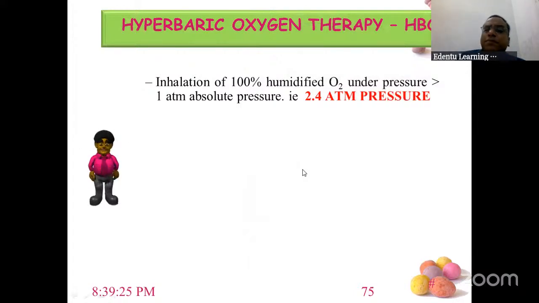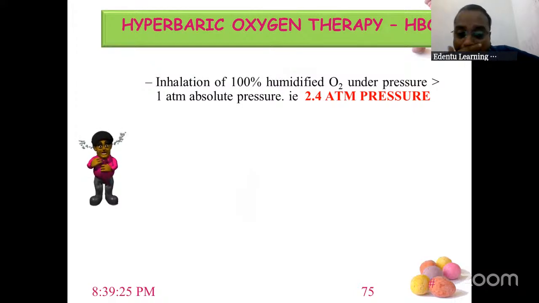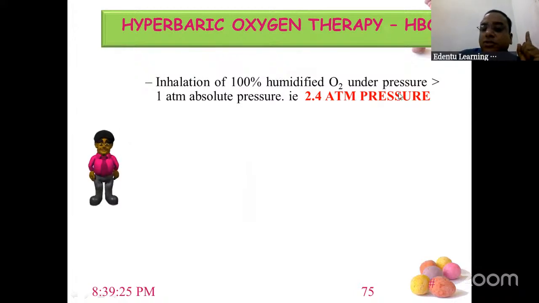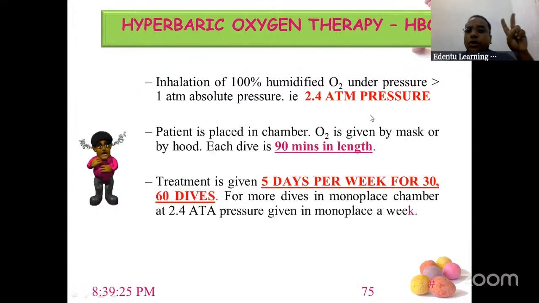Right. So in hyperbaric oxygen therapy, this is a 5 marks question, okay? And this is a solution or the treatment management of osteoradionecrosis, which is the main question. So here inhalation of 100% oxygen, greater than 1 atmospheric pressure. So normal atmospheric pressure, you and me, right now it is 1. Inside the room, it will be greater than 1, that is 2.4 atmospheric pressure. The patient will be taking 100% oxygen at 2.4 atmospheric pressure for 90 minutes. So these 3 parameters you should write: 100% oxygen, 2.4 atmospheric pressure, 90 minutes.